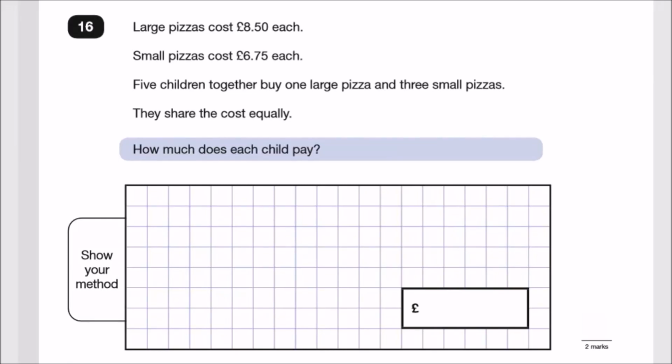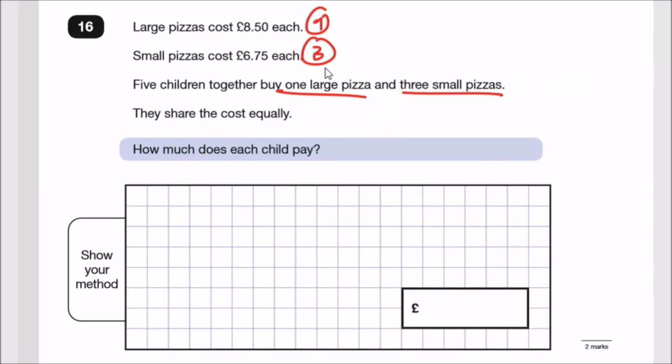Number 16. Large pieces cost £8.50 each. Small pieces cost £6.75. I actually hope the small pizza isn't too small. 5 children together buy 1 large pizza and 3 small pizzas. So 1 of these and 3 of these. They share the cost equally. How much does each child pay? Alright, so quite a few steps here.